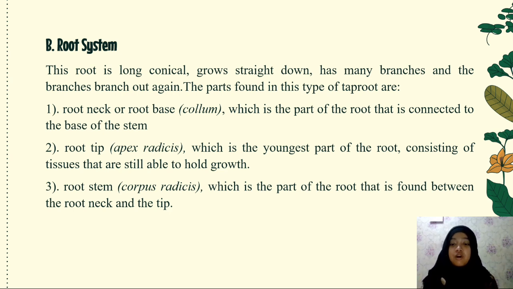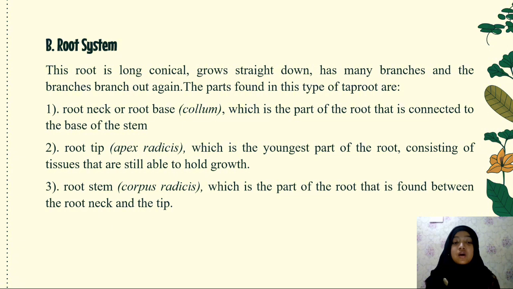This root is long conical, grows straight down, has many branches, and the branches branch out again. The parts found in this type of taproot are: number 1, root neck or root base column, which is the part of the root that is connected to the base of the stem.